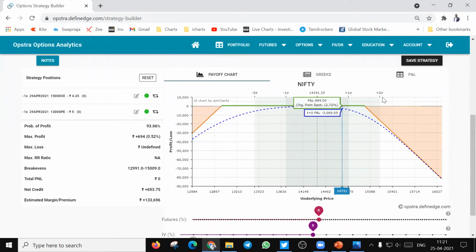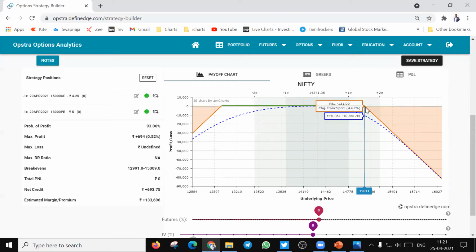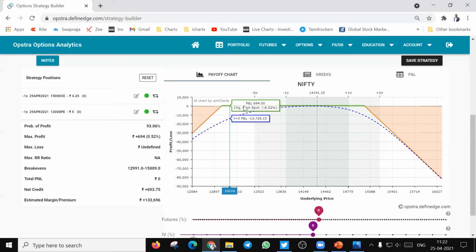This is a typical out of the money strangle payoff chart, wherein you make money as long as the market remains within this green line from here to here. The blue arch shows the P&L as of now, and the green line over this shows the profit or loss at the time of expiry. On the left-hand side you will find the two strike prices, one call and one put out of the money, which we have sold at this premium of 425 and 5 rupees.